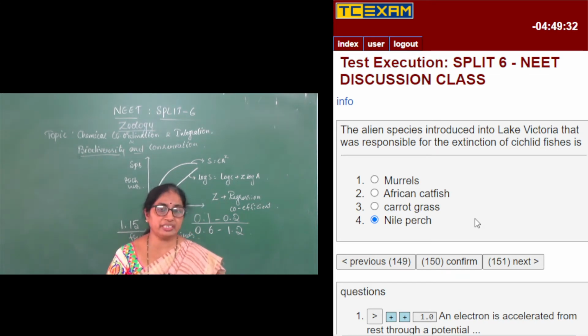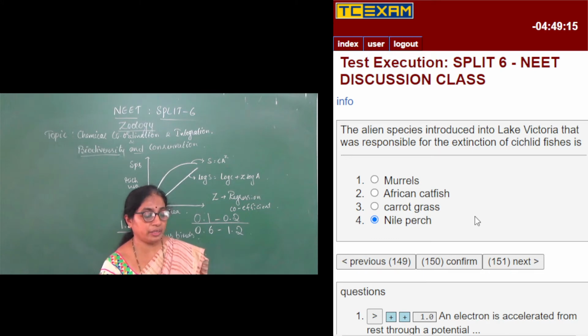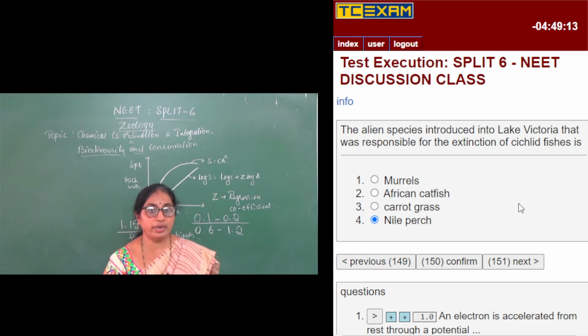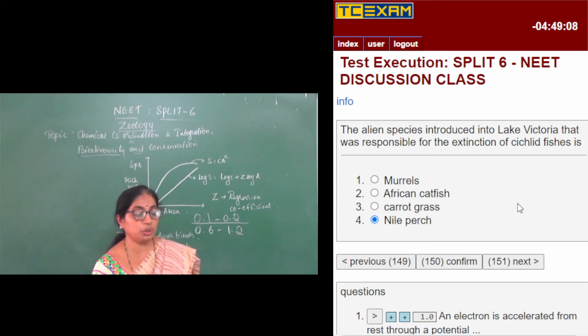So this is an example of invasion of alien species. When an alien or foreign species comes, it may bring a greater threat to the indigenous species. Nearly 200 varieties of cichlid fish got extinct in this case, an example of invasion of alien species leading to the extinction of indigenous species.